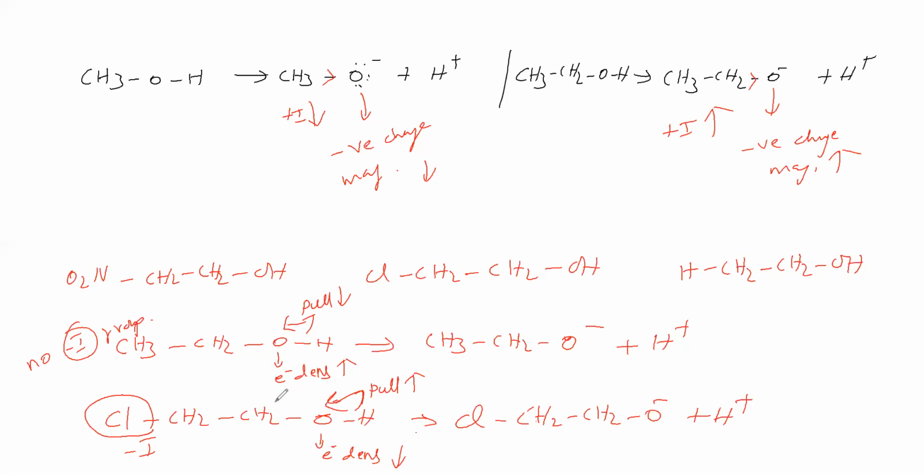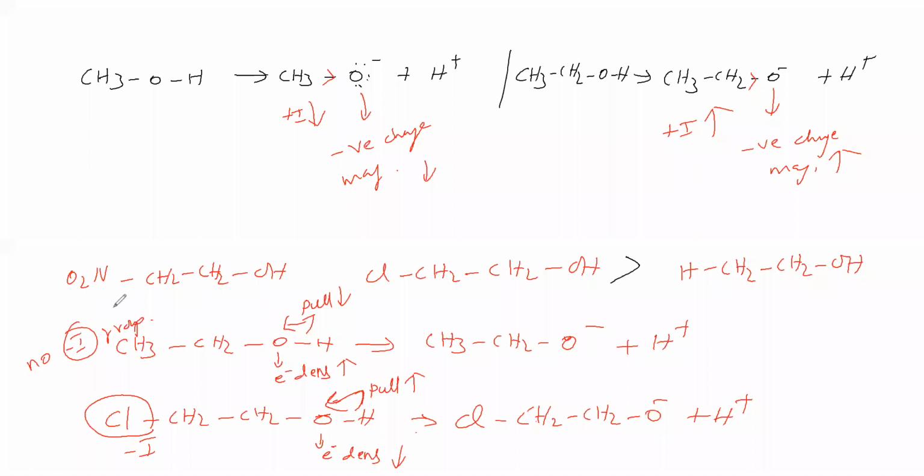When compared to this, since electron density is more, it has less tendency to pull the bond pair towards itself. But the other one has more tendency. Therefore, it gives H plus easily when compared to this. Therefore, which has higher acidic nature, beta chloroethanol or ethanol? Beta chloroethanol has higher acidic nature, we can say.